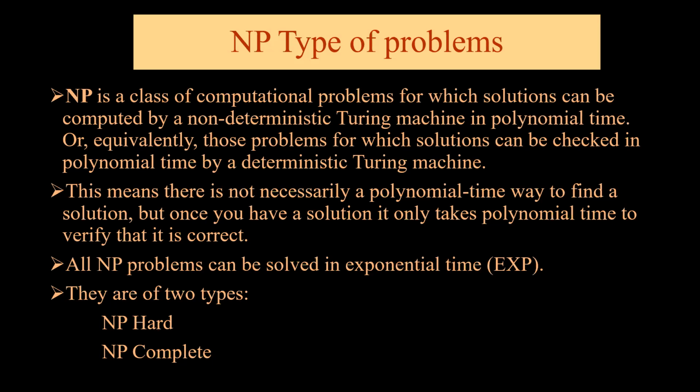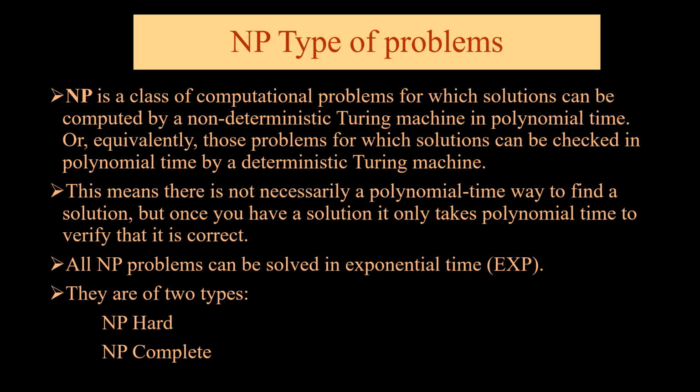What are NP type of problems? NP means non-deterministic polynomial. NP is a class of computation problems for which solutions can be computed by a non-deterministic Turing machine in polynomial time. Or equivalently, those problems for which solutions can be checked in polynomial time by a deterministic Turing machine. Thus, we can say that it is not necessarily a polynomial time way to find a solution, but once you have a solution, it only takes polynomial time to verify that it is correct. Please remember, one of the important properties of NP type of problems is that they can be solved in exponential time.